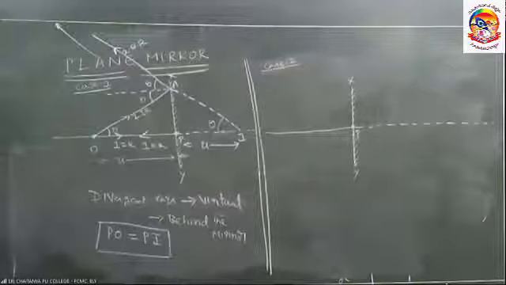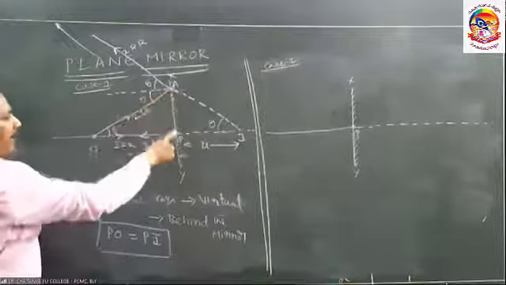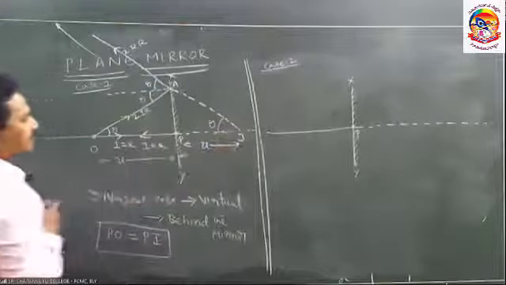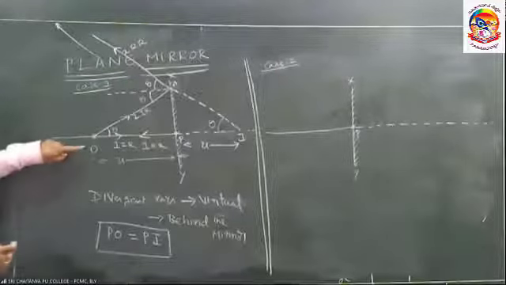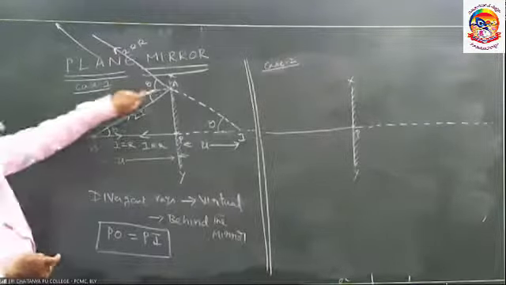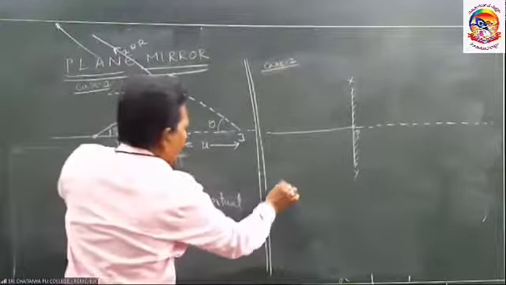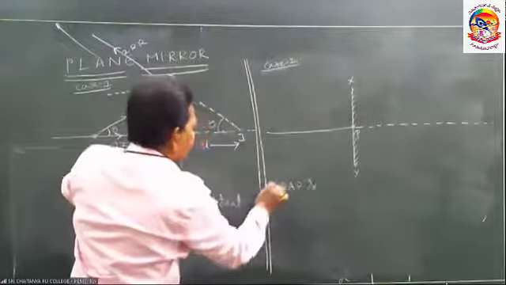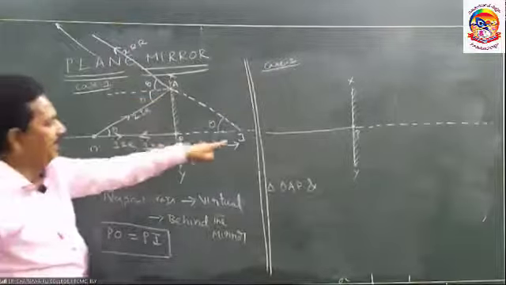So see the triangles formed here. OAP and API are similar triangles. Here I will write OAP and API.